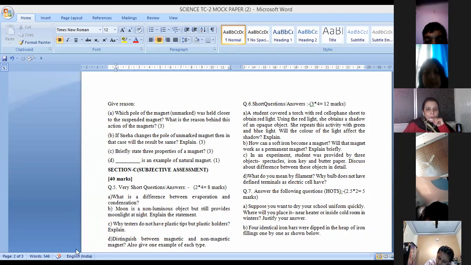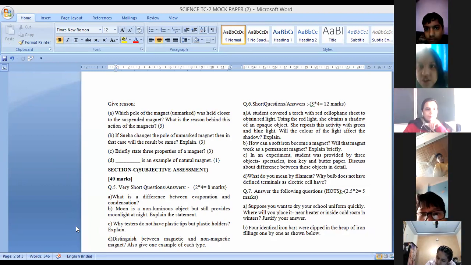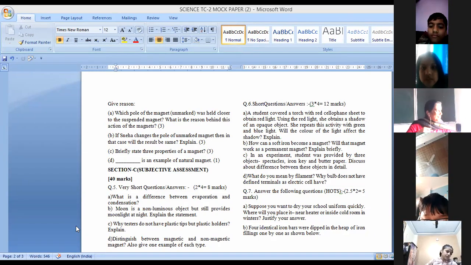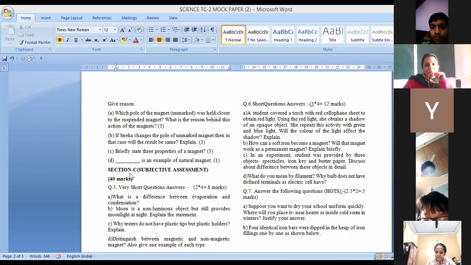Yes, ma'am. The difference between evaporation and condensation is that evaporation is the process by which water changes into water vapor, and condensation is the process by which water vapor changes into water. Okay. But you have given only one difference, of definition.